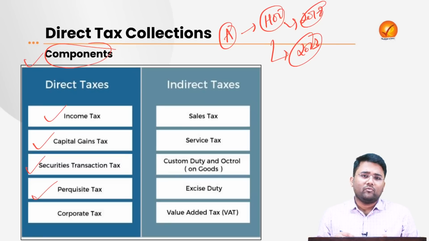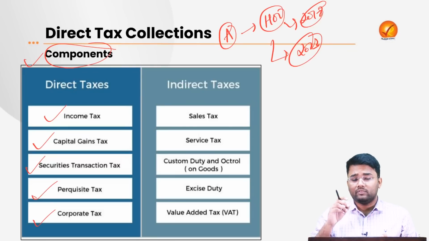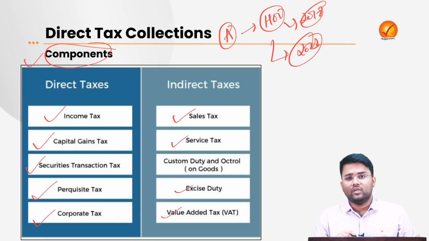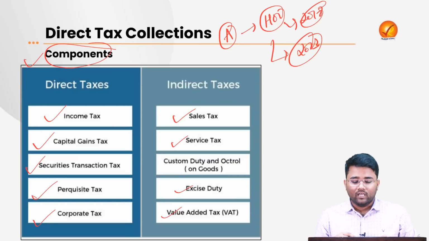So here also government may impose some taxes, and that is the perquisite tax. Then there is corporate tax, which is levied on the various corporate business houses or private companies on the income that they are generating. Then there were sales tax, service tax, excise duty, value added taxes, octroi, etc., which have mainly been included in the goods and services tax or the GST.